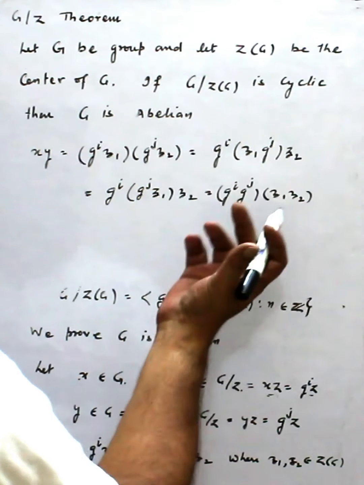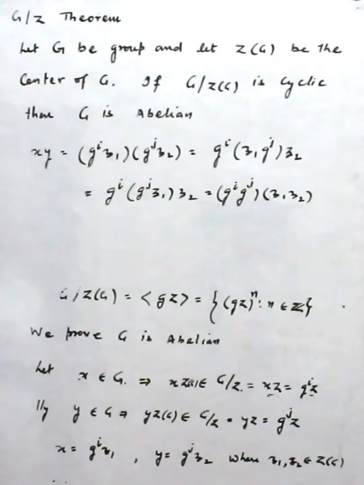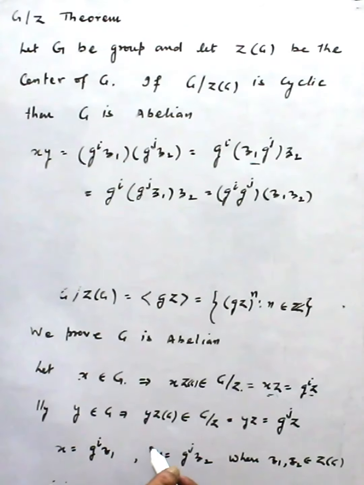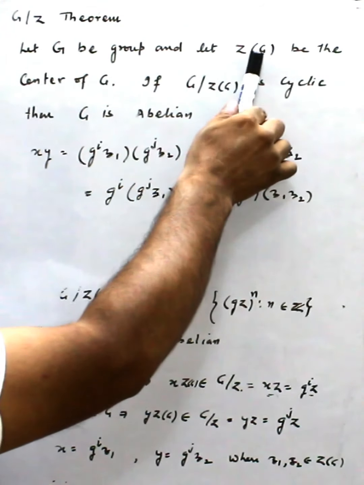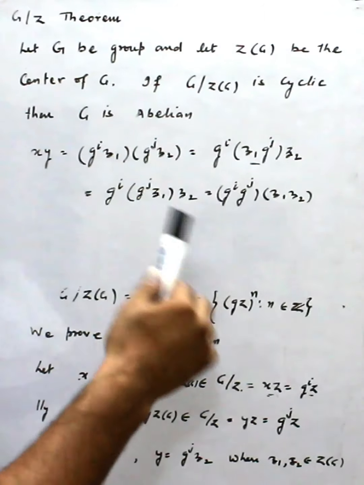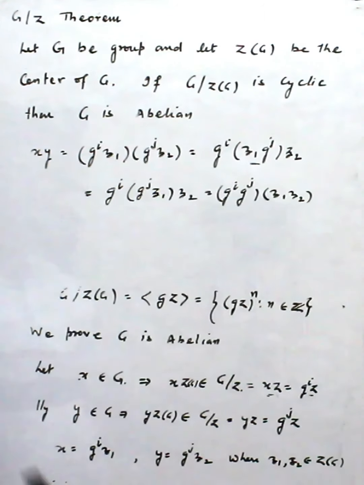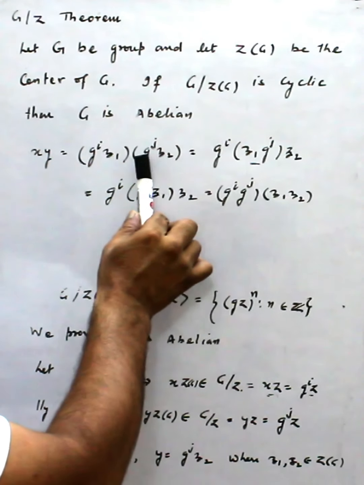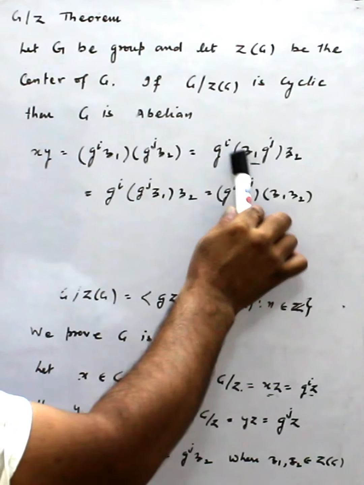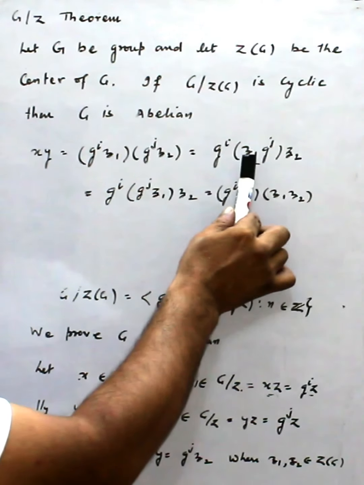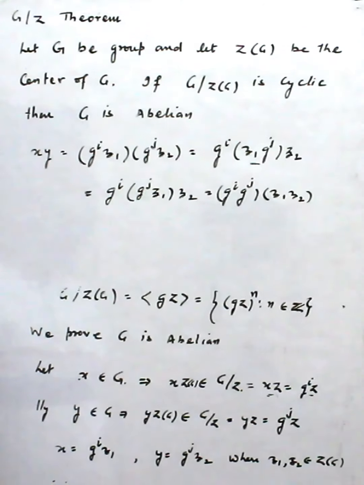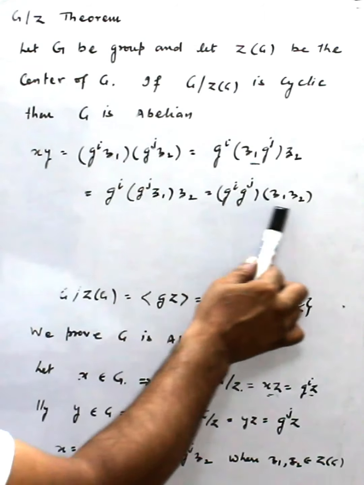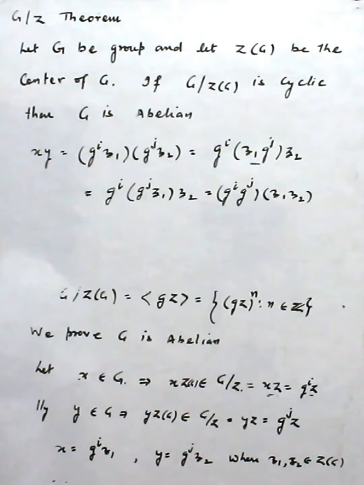Because z1 is an element of Z(G), and Z(G) is the center, so elements of Z(G) will commute. That's why I could change the order of these elements, because Z(G) is a commutative set, but the whole of G is not necessarily, right? So this we can write.